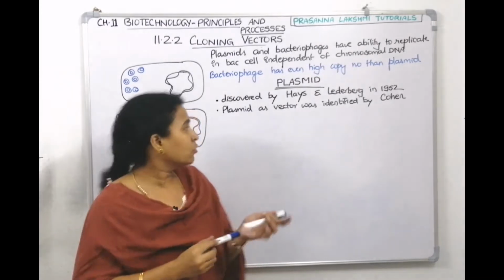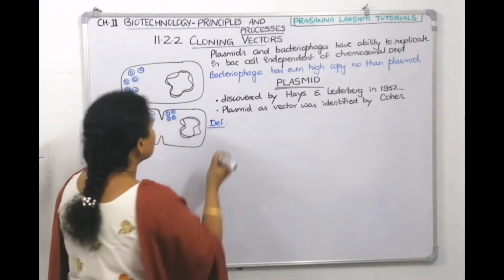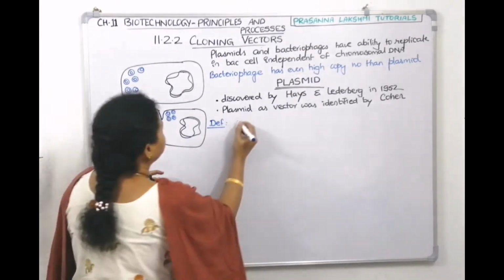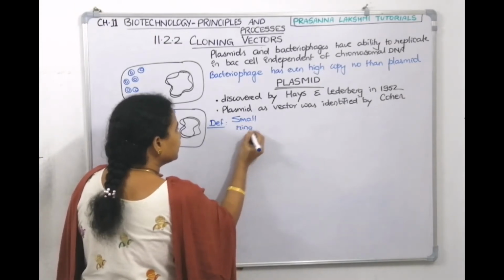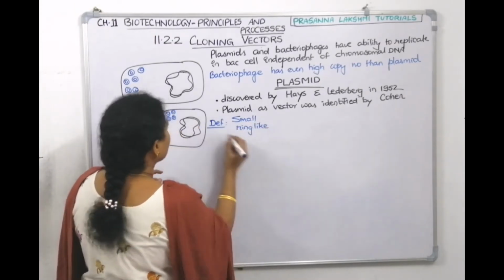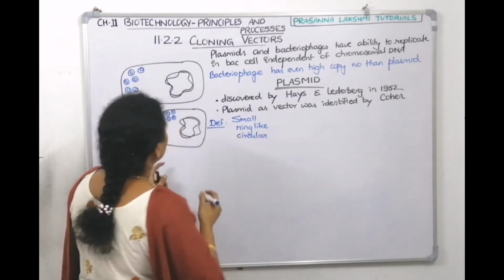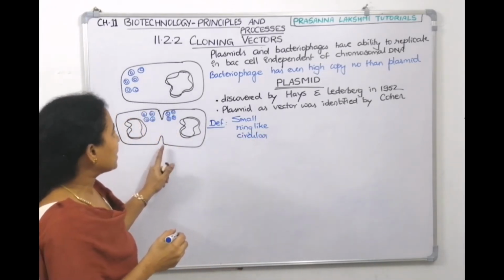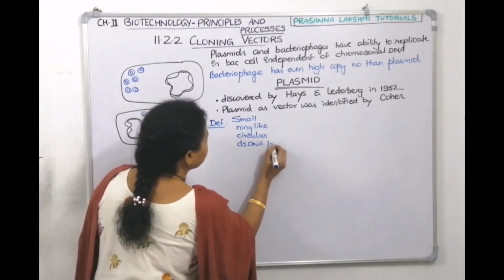Now what is the definition of the plasmid? Are they small? Are they ring-like? Are they circular? They are small, ring-like, circular, double-stranded DNA particles.